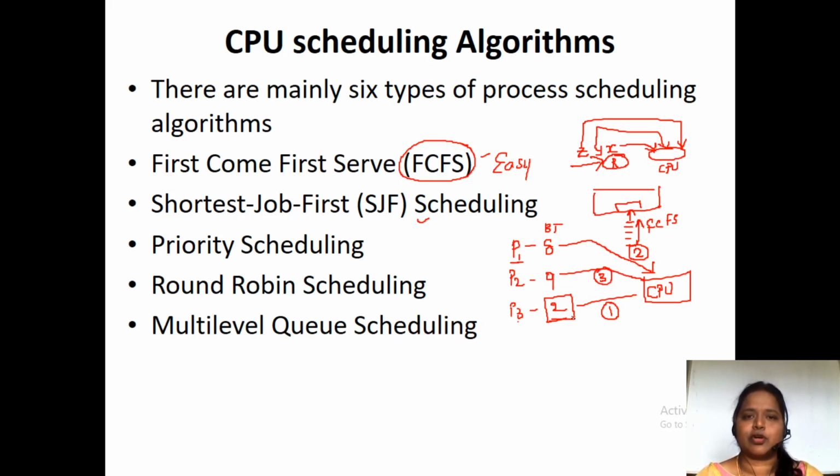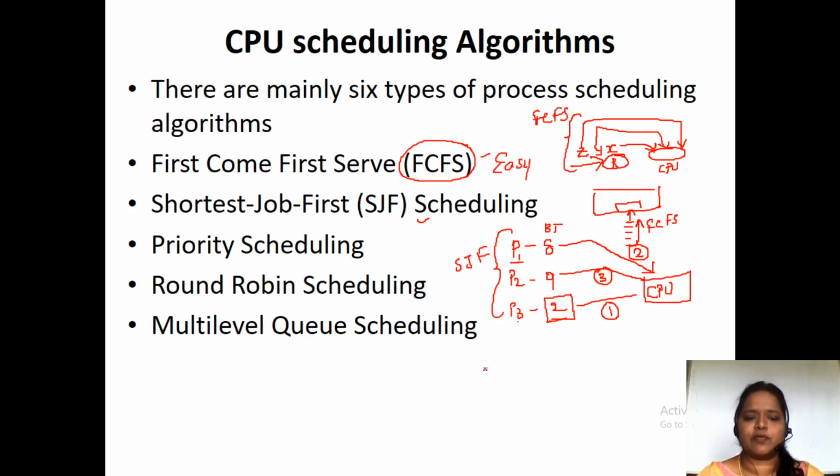So this is how shortest job first is done. This is all regarding shortest job first, and earlier we discussed FCFS.